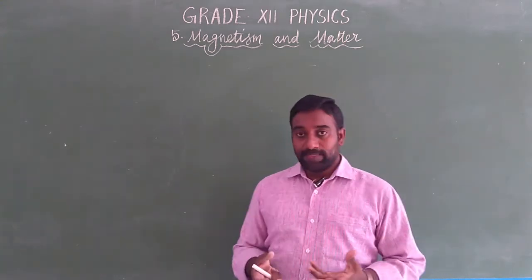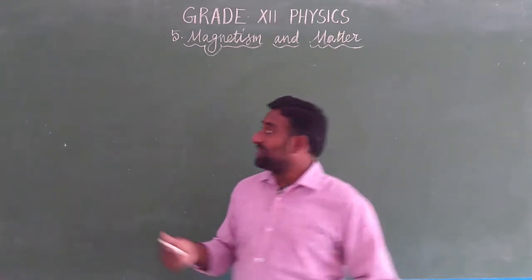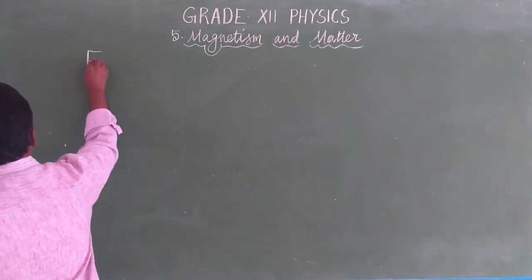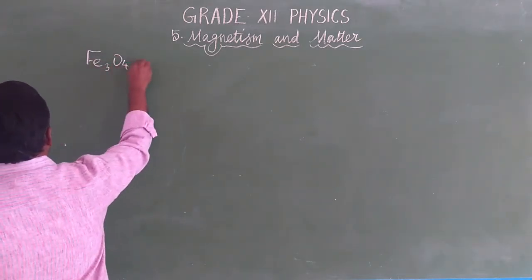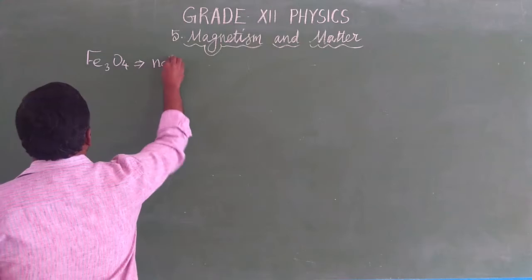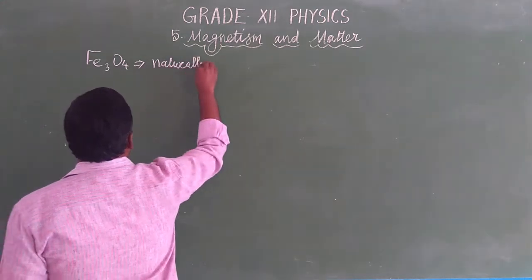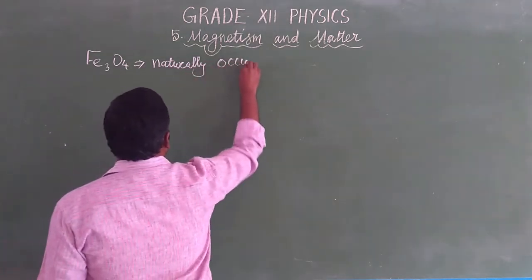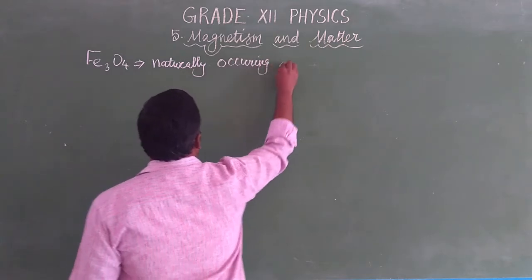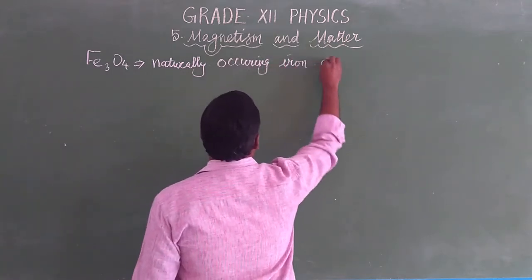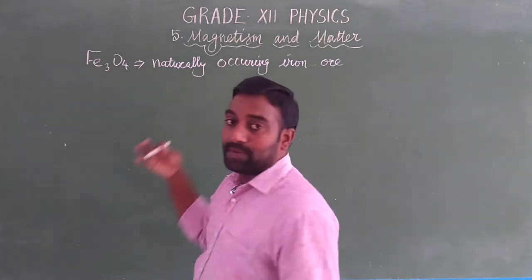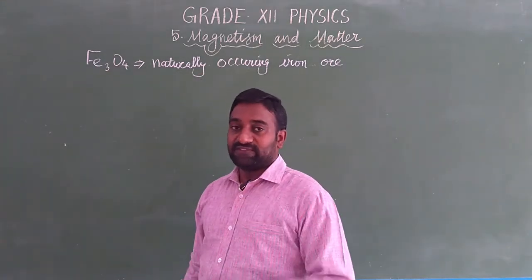The naturally occurring iron ore is called ferric oxide, Fe3O4. Fe3O4 is the naturally occurring iron ore. This has the property of attracting some small pieces of iron.